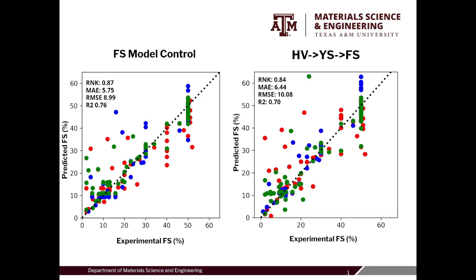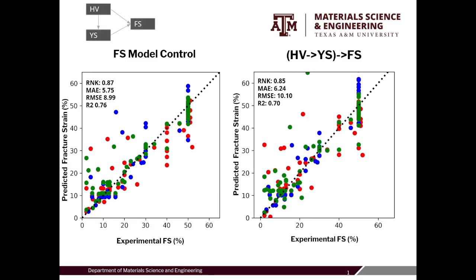Here we utilized both the sample feature from hardness and yield strength together in a hierarchical GP into fracture strain. We see that the model underperforms compared to the fracture strain control, and this is likely due to the fact that the hardness into yield strength model itself underperforms, introducing a lot of noise into the generated feature, not being very representative of an actual yield strength feature.